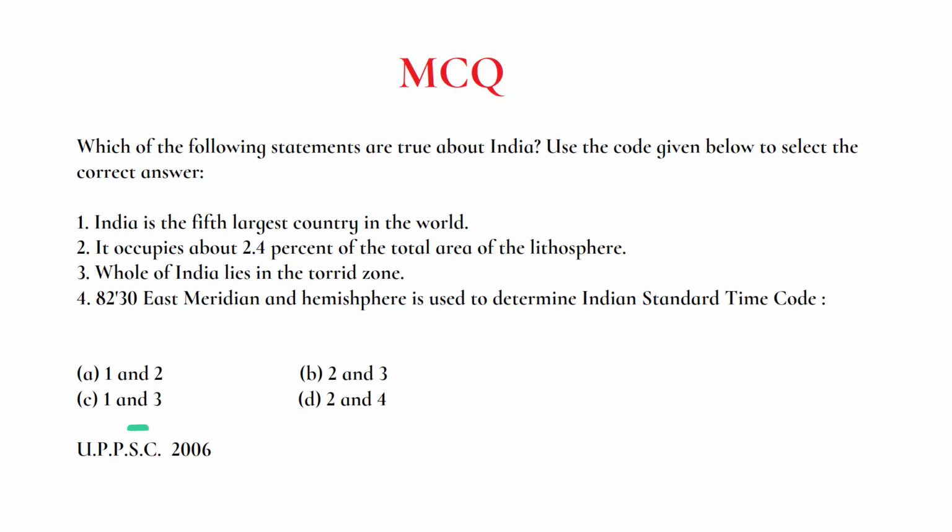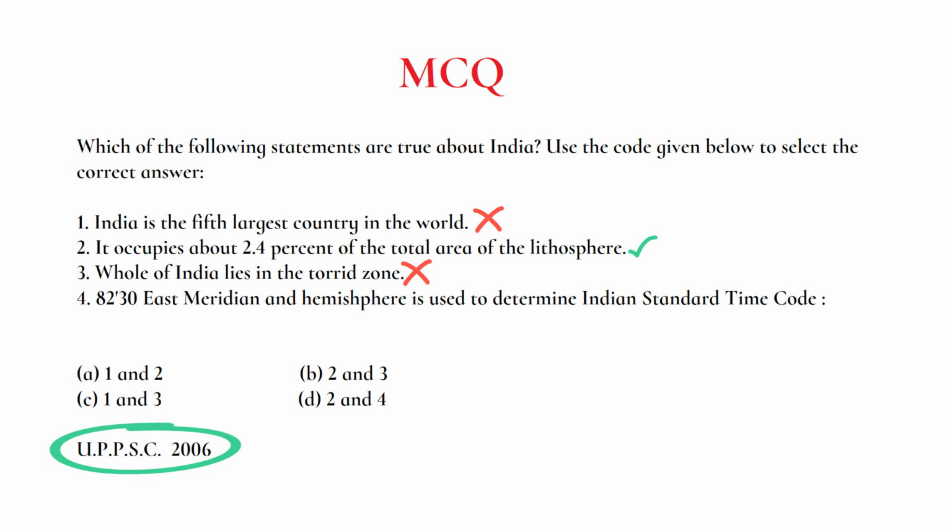Now this question was asked in UP PSC 2006, and it has 4 statements. Let's look at them. First statement, India is the 5th largest country in the world. It's incorrect. India is the 7th largest country in the world. It occupies 2.4% of the total area of lithosphere. This statement is correct. The whole of India lies in torrid zone. No, Tropic of Cancer divides India into tropical and subtropical parts. So the third statement is incorrect.